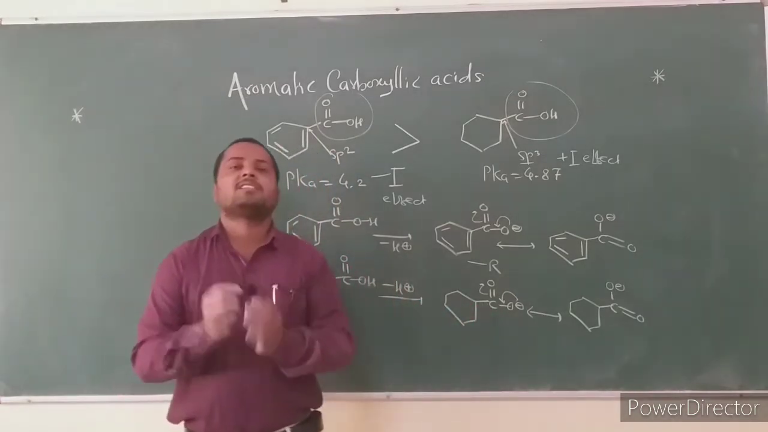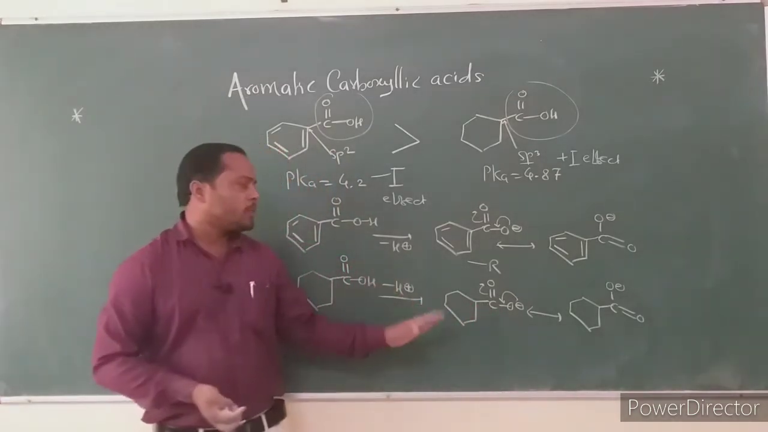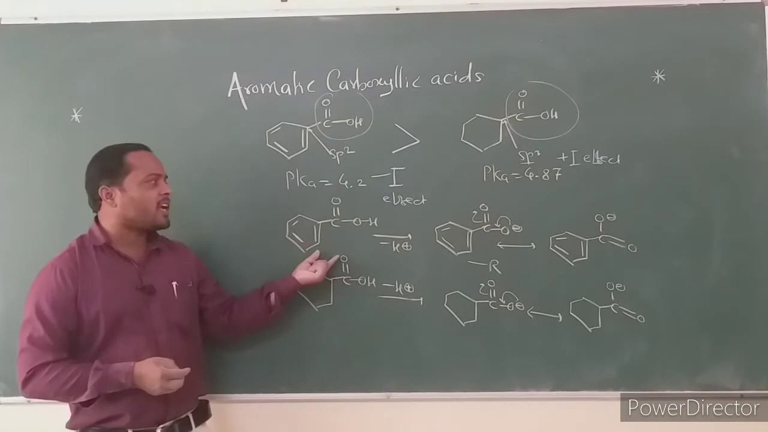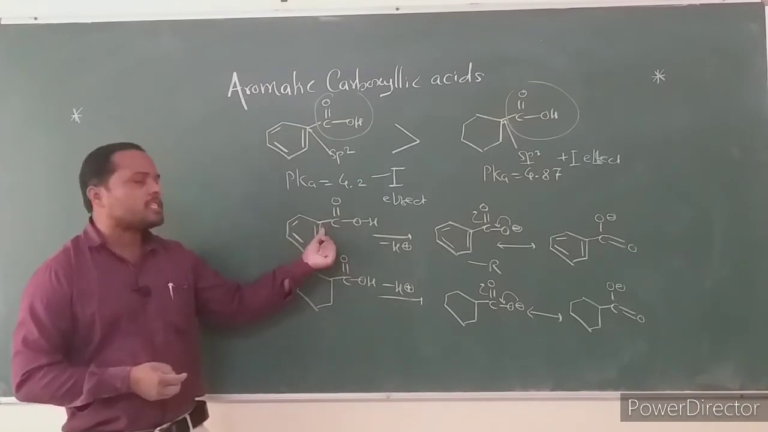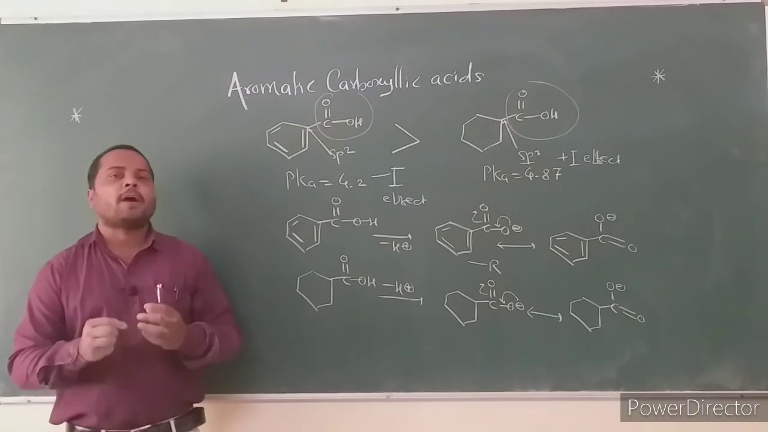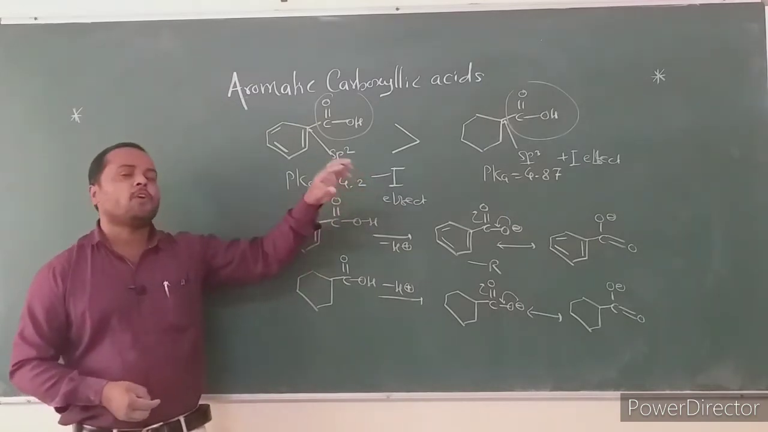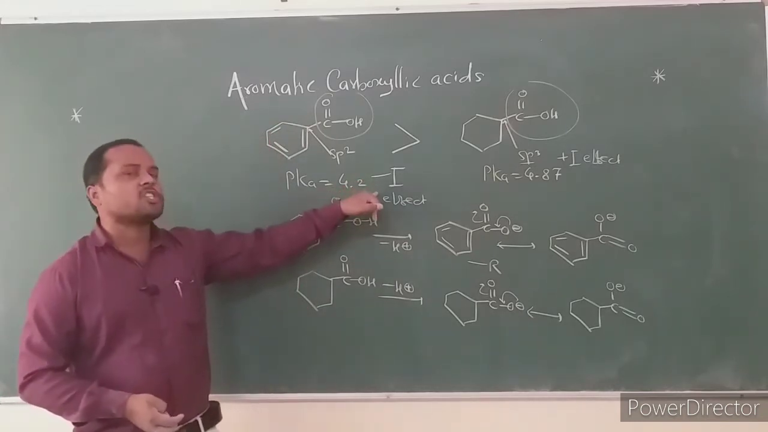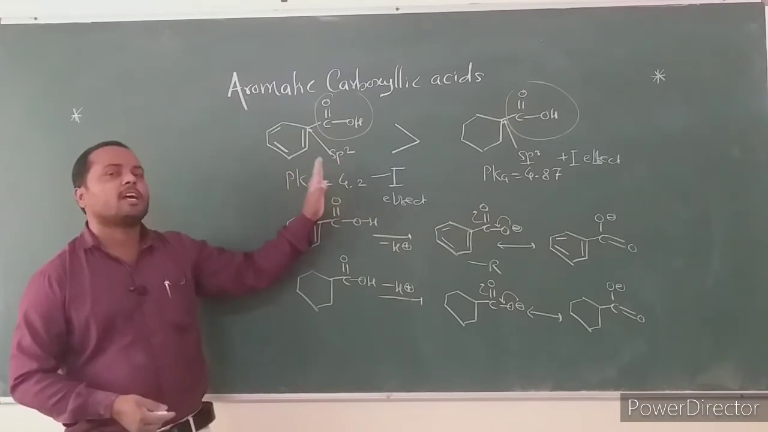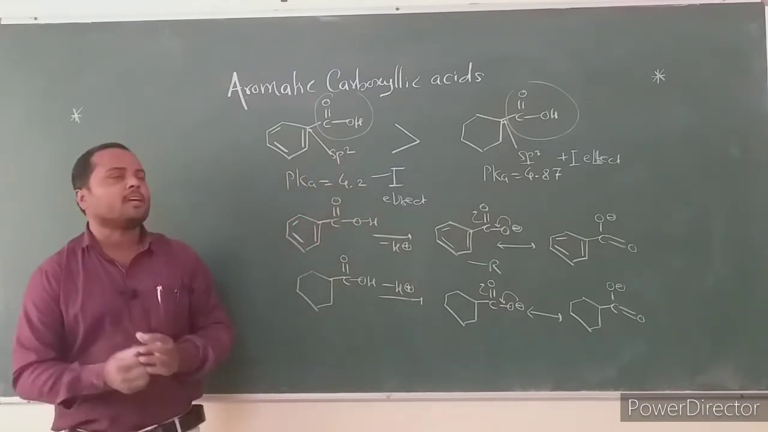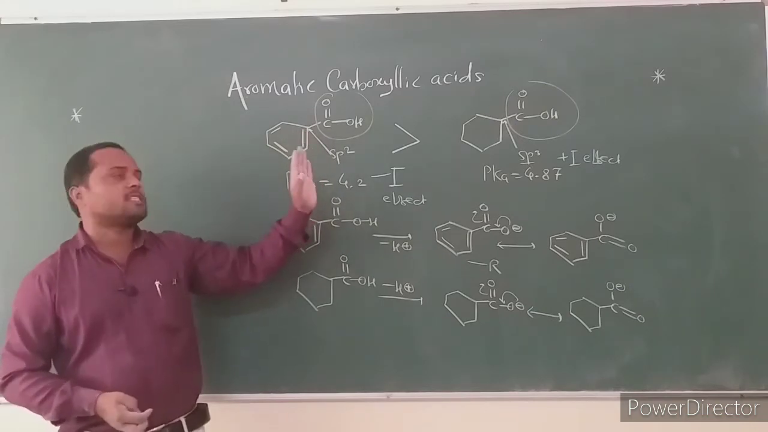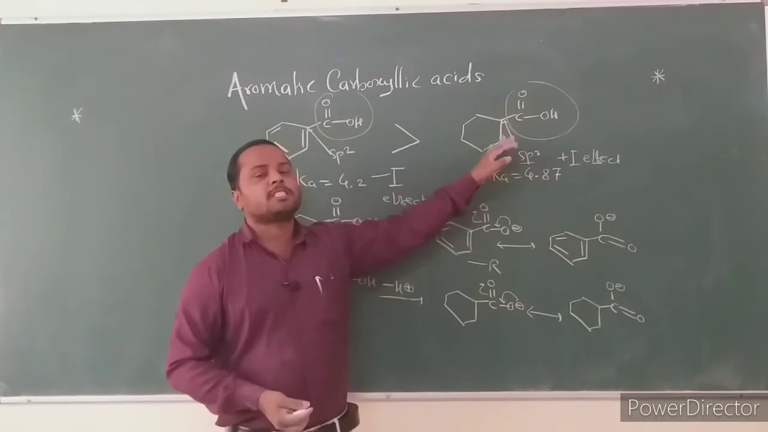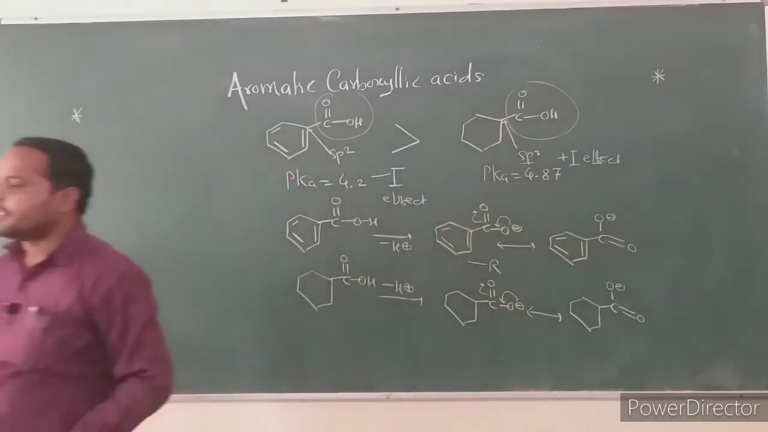This conjugate base is destabilized by the plus I effect, and for this reason cyclohexane carboxylic acid is weaker than benzoic acid. In benzoic acid, the carboxylic group is attached to an sp2 carbon, which has a minus I effect that helps dissociation and also stabilizes the conjugate base. Due to this minus I effect, the aromatic carboxylic acid, benzoic acid, is stronger than the simple aliphatic acid like cyclohexane carboxylic acid.